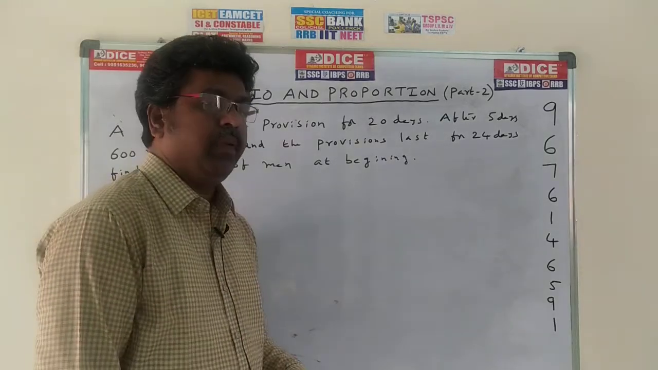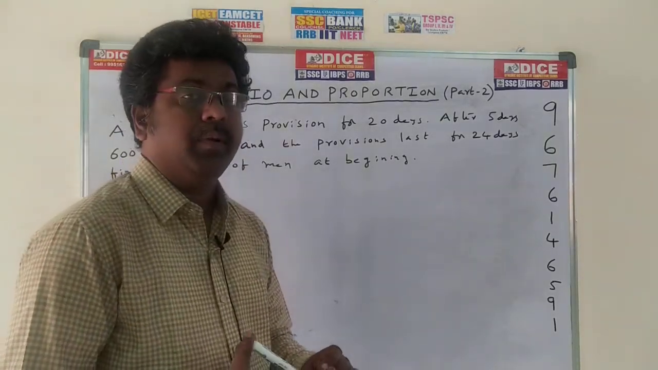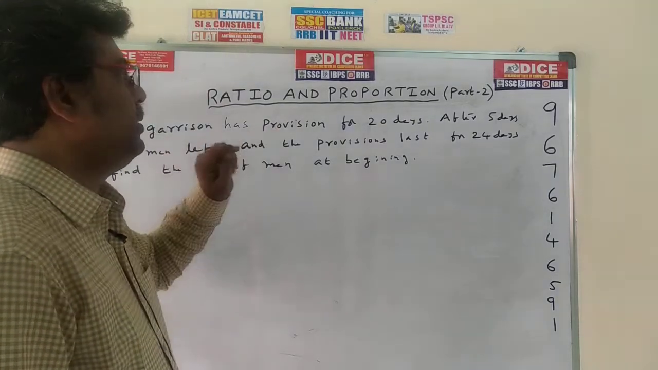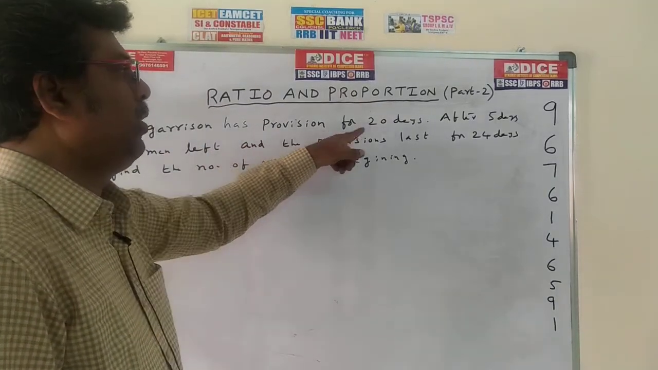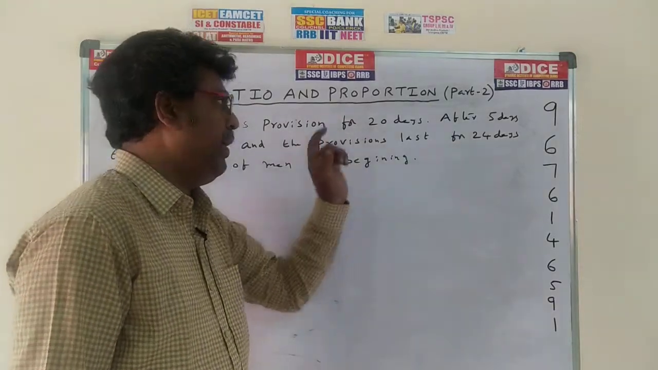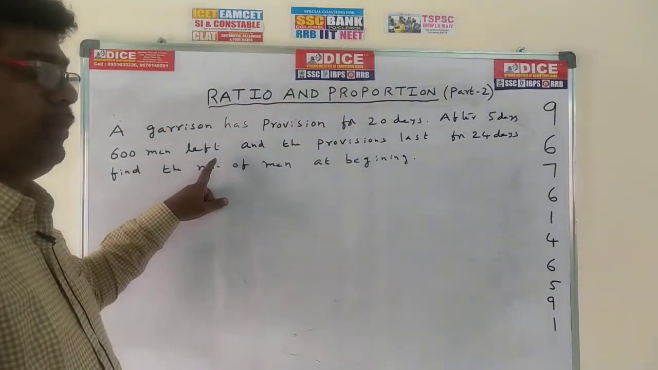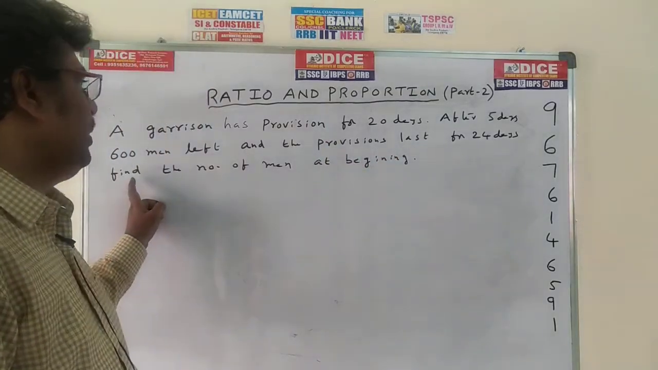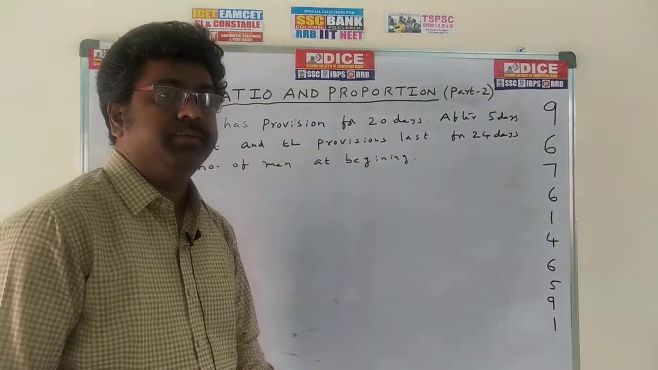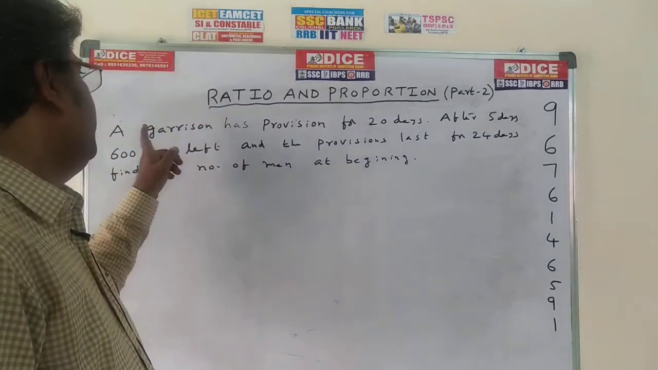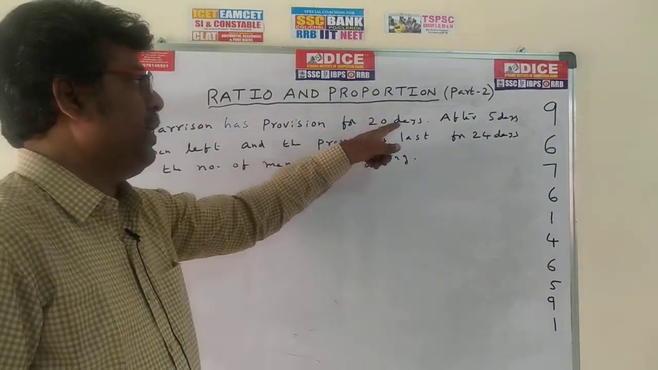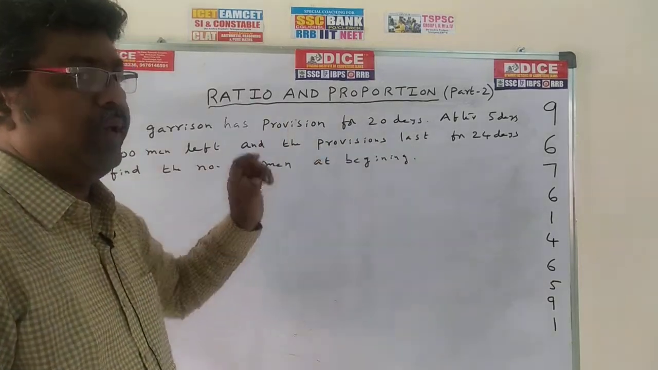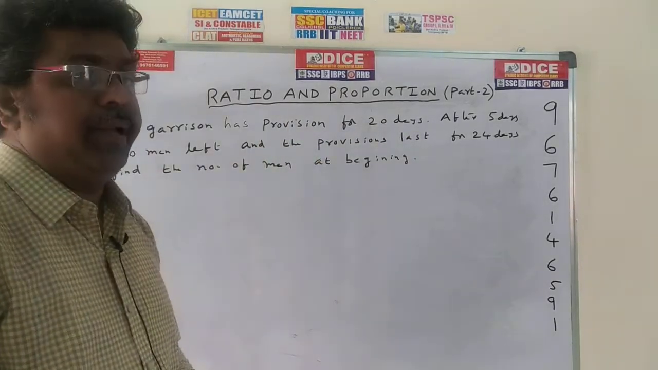Okay, we can go for the next new model problem. See the problem. A garrison has provisions for 20 days. After 5 days, 600 men left, and the provision lasts for 24 days. Find the number of men at the beginning. Once again, check out the problem.